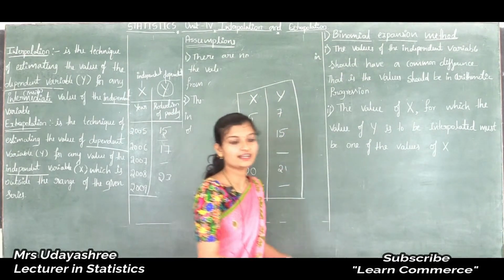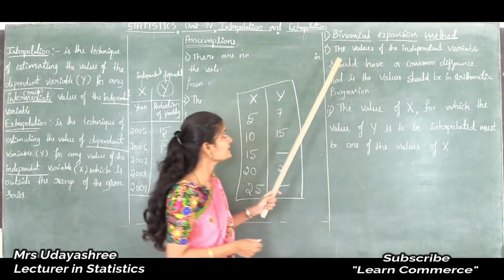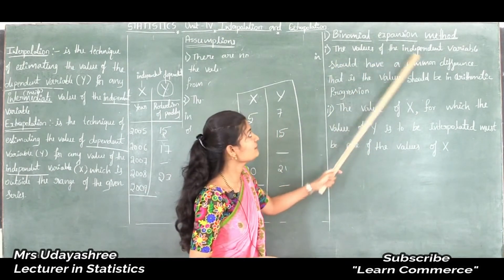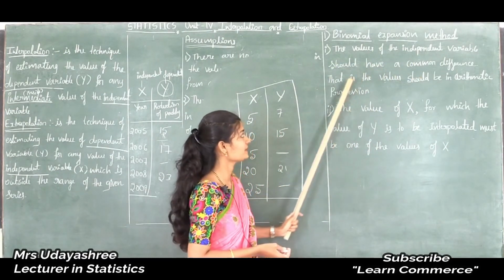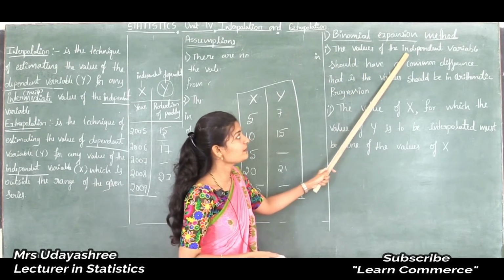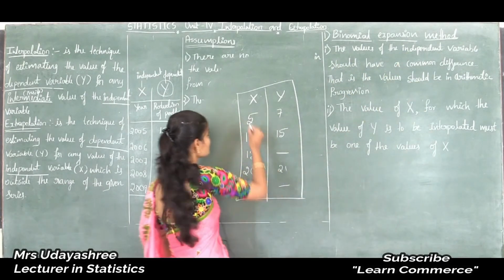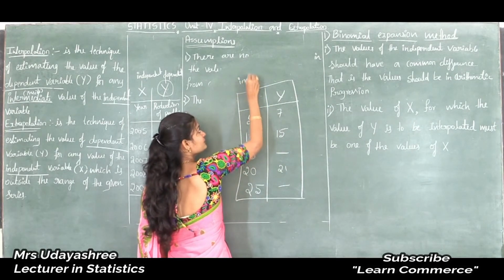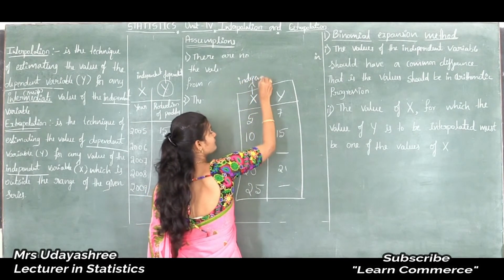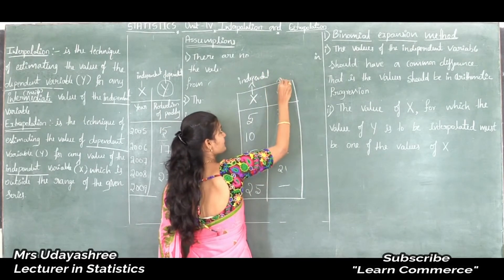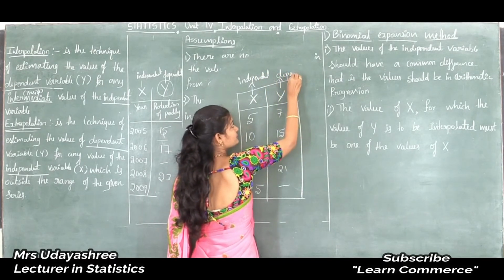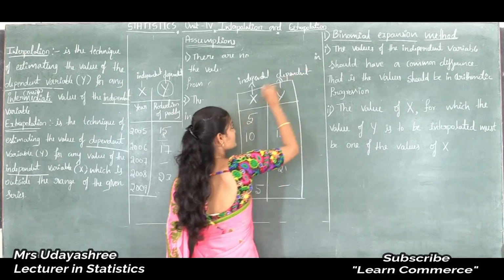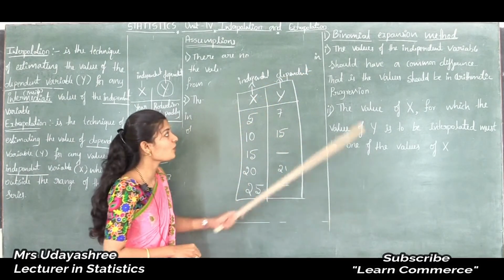So what is the first condition of the binomial expansion method? That is, the values of the independent variable should have a common difference. See here, the x observations are the independent variable, correct? And here y is the dependent variable. So this x observation should have a common difference.